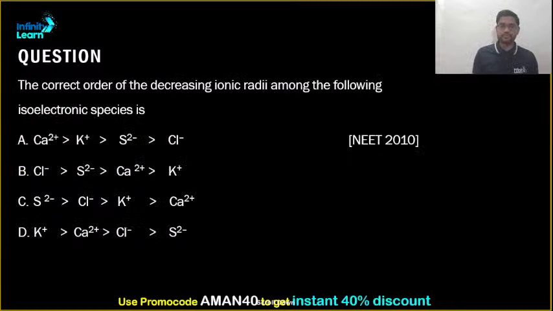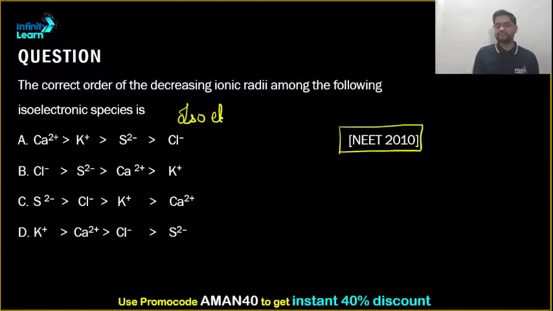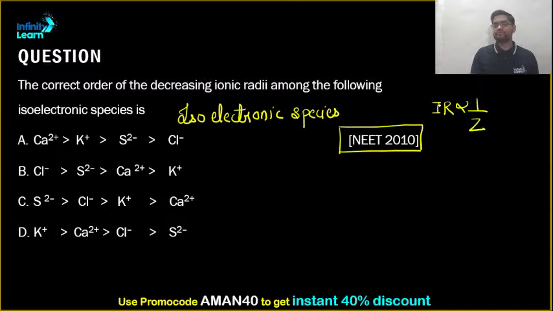Next, the correct order of the decreasing ionic radii among the following isoelectronic species is, again, from NEET 2010. Careful investigation shows that they are again isoelectronic species. And since they are isoelectronic species, we should know that ionic radii is inversely proportional to Z, that is the atomic number.